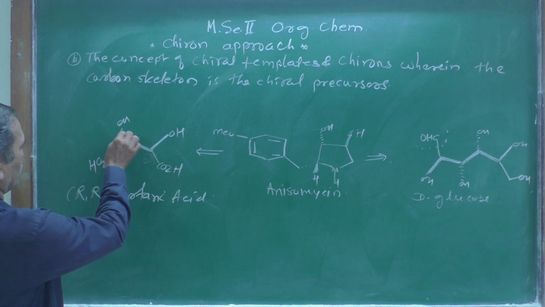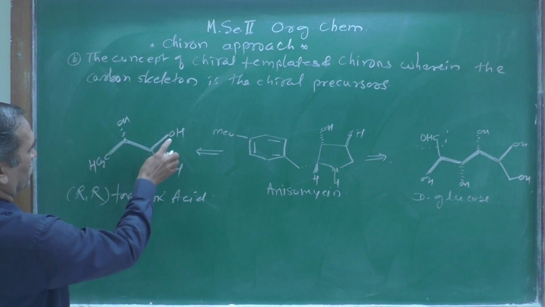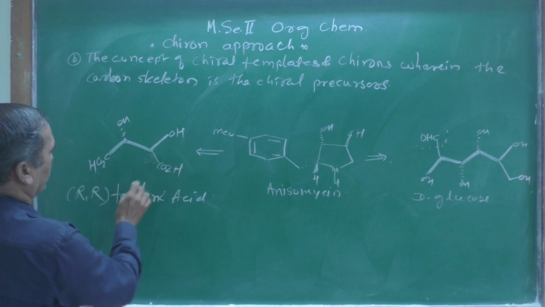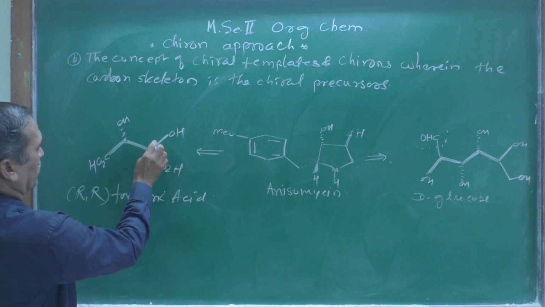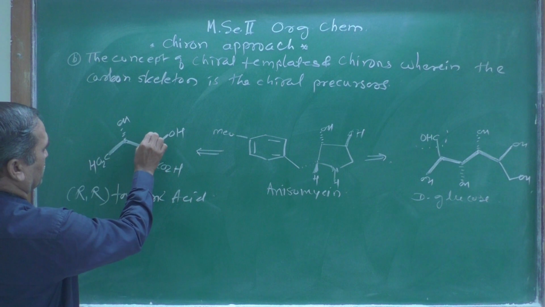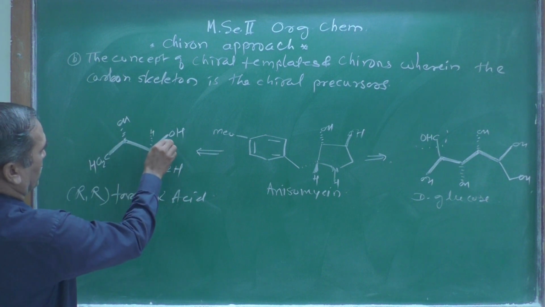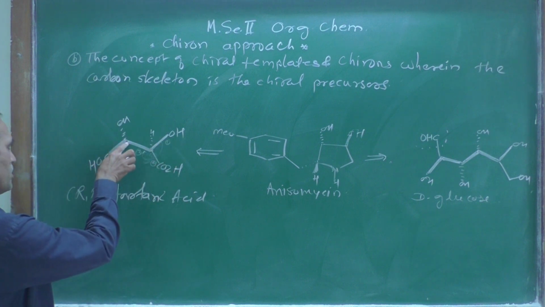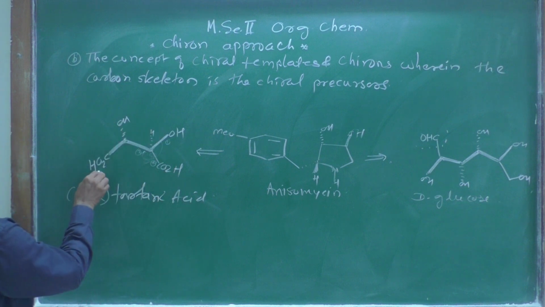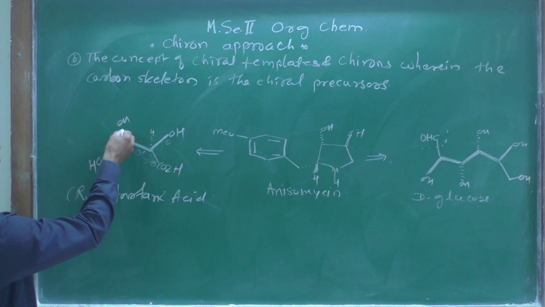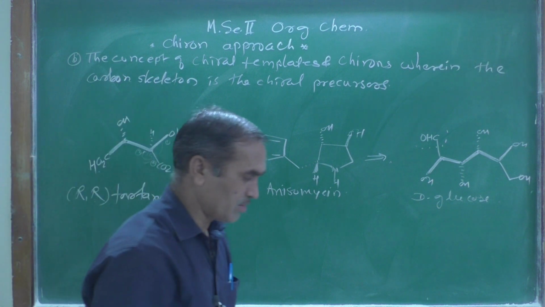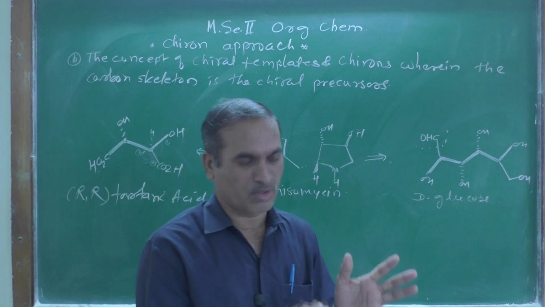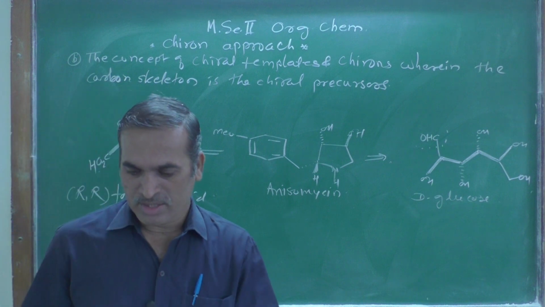So suppose 1 C double bond with the 1 to R, right? There is a hydrogen atom which goes below the plane. Suppose you show here the hydrogen atom, here is 1, 2 and 3, that is the R configuration, and this is again a hydrogen atom above the plane, and therefore it is 1, 2 and 3, R changes into S, S changes into R. So that is R, and what R configuration means, what S configuration means, that type of thing we already learned.